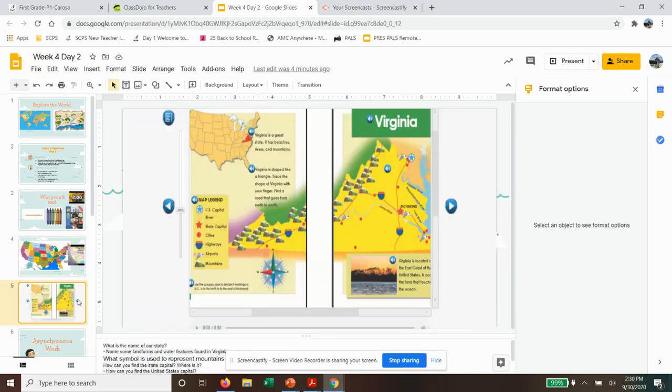And then we talked about a legend. A legend is all these symbols that you see on the map here, and the legend tells us what each symbol represents. So we turn to page 27, and we wrote down and created a legend. So for example, we found out that Richmond, Virginia is the capital of this state, and we made a legend